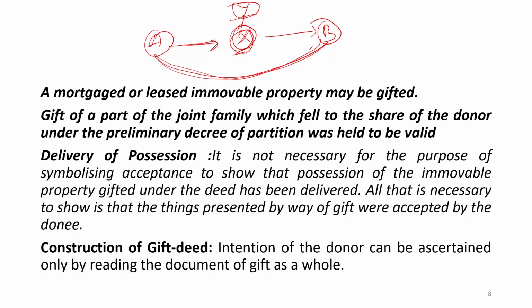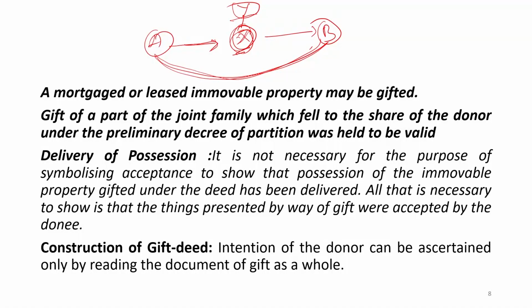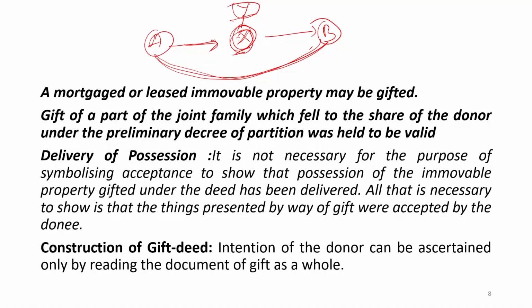In the same way, it will happen to the lease also. Only the mortgage right is not going to be transferred, the lease right is not going to be transferred; it is the transfer of the property as a whole. Whatever the owner, that means in case of mortgaged property the mortgagor, in case of leased property the lessor, whatever rights they had as owner are going to be shifted, and whatever obligations they had against the mortgagee or lessee are also going to be shifted, and B will perform those rights and duties.